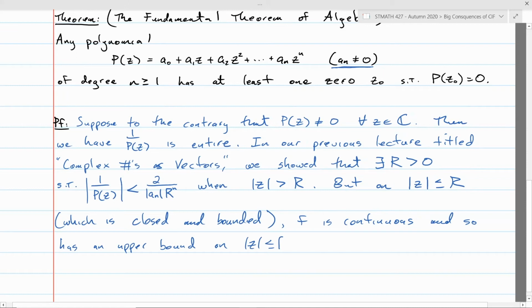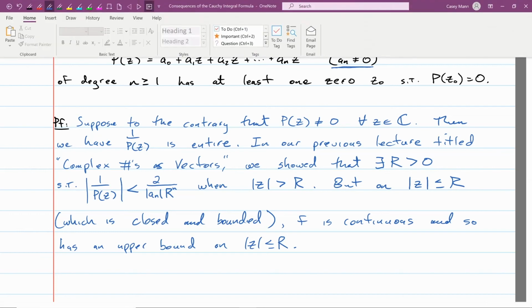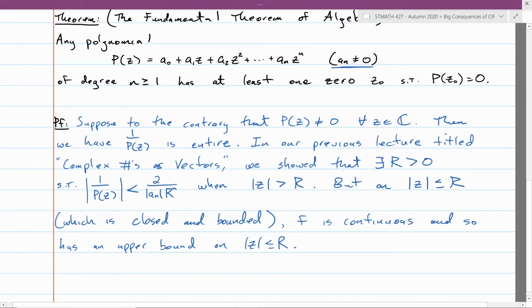This was a theorem way back in the section on continuity that said if a function's continuous on a closed and bounded set, then the modulus of the function has to attain a maximum value somewhere in that set. So we consider these two non-overlapping domains that constitute the whole complex plane.